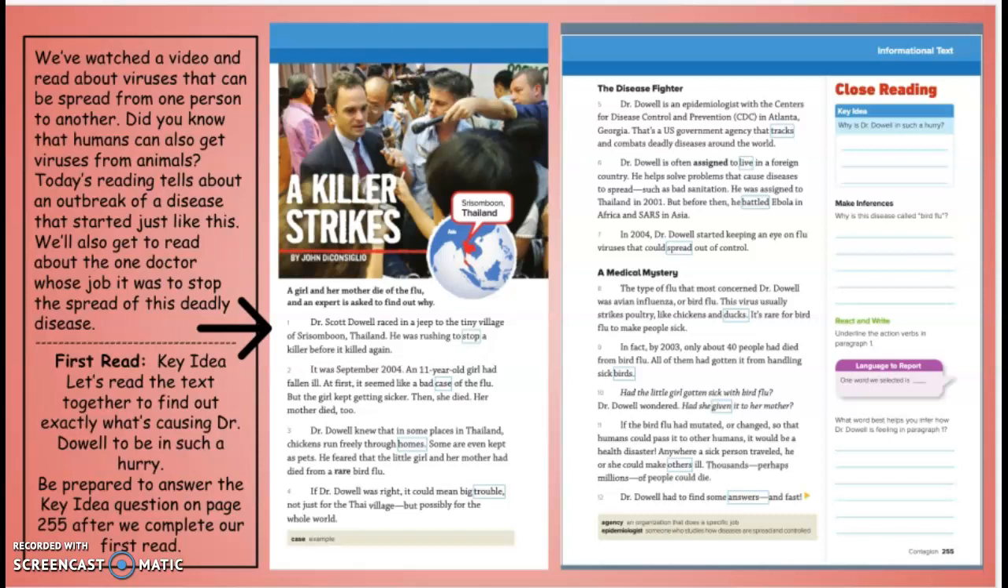It was September 2004. An 11-year-old girl had fallen ill. At first, it seemed like a bad case of the flu, but the girl kept getting sicker. Then she died. Her mother died too.